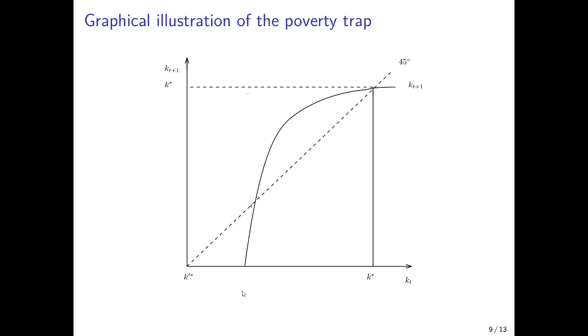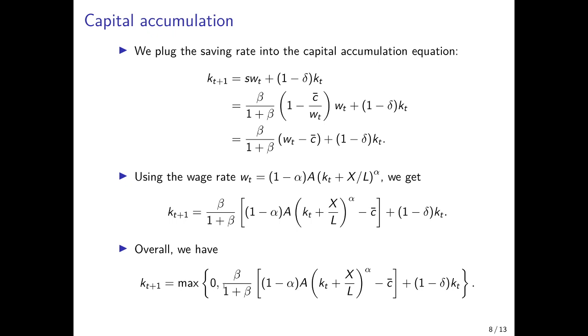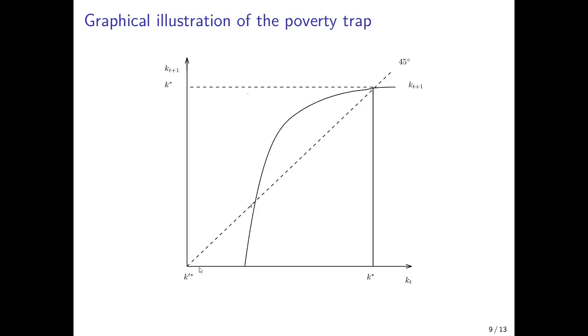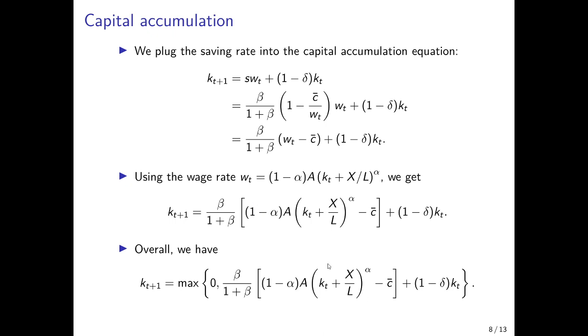Now, in contrast to the basic version of the overlapping generations model, we again draw the capital accumulation curve, but it does not start at the origin, because we have the possibility that we produce in the economy without any capital. So it could be that the capital stock is zero up here, and only then we have this concave function. So this function is again concave in the capital stock because alpha is smaller than 1.